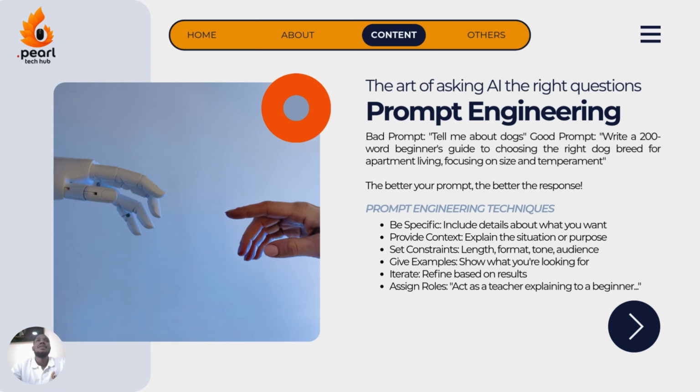Then we have what we call the refining part, the iteration. You have to do at least one or two refinements before you go with the final decision that you're choosing this kind of response. What I mean by this is when I ask the first time, yes, the AI tool is going to give me an answer or a response.